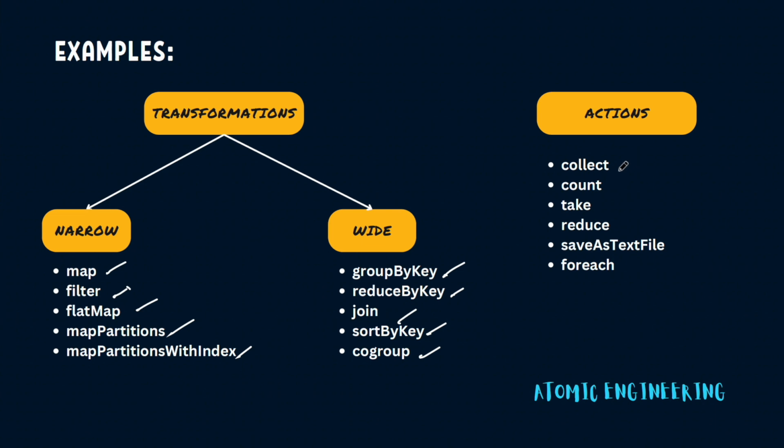The operations which involve actually printing or saving the data are actions. So they are collect, count, take, reduce, save as text file, for each. For each is also an action because for each to work, it should know how many input values it has in that list. It should actually know the values in the list. So it is an action. This is all about transformations and actions in Spark.